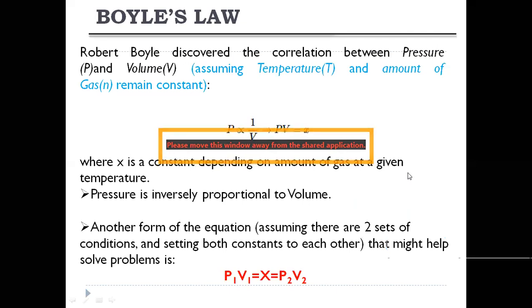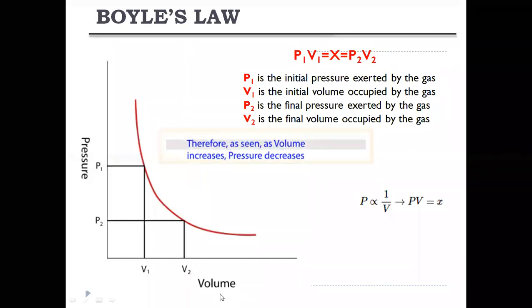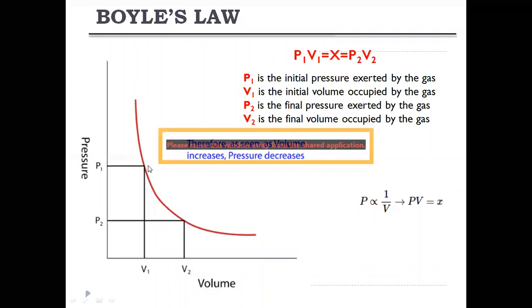Next, if you draw a graph between pressure and volume, what we can observe is that for a particular P1 V1 value, we have obtained this point. In order to draw a graph, we need some points, P1 V1, P2 V2. That means we need coordinates.